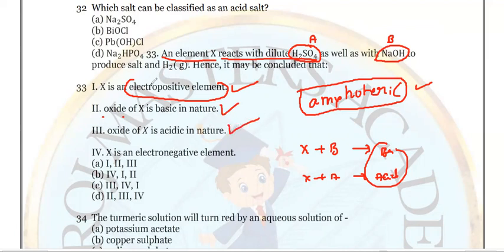X is electronegative? Of course, when it is positive, there is no chance for a negative element. So option 4 is eliminated here. So options 1, 2, 3 are correct. A is correct for question 33. Okay.